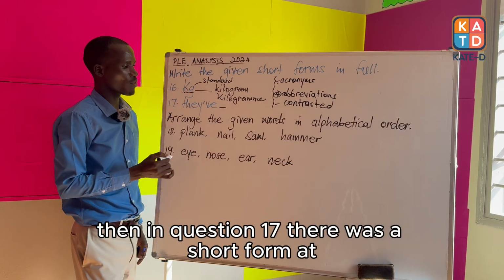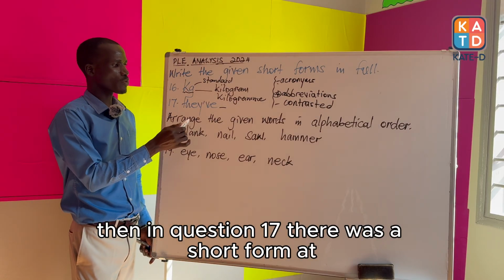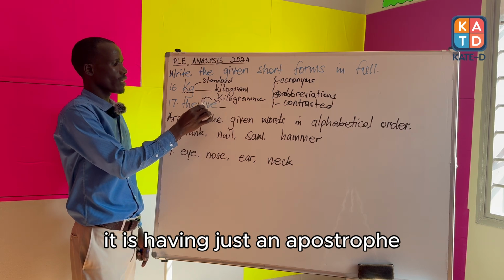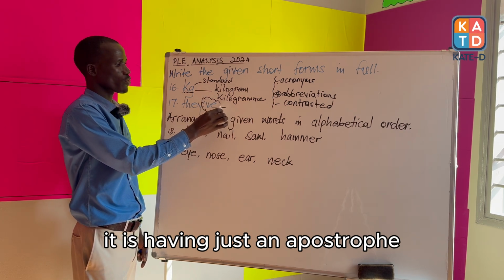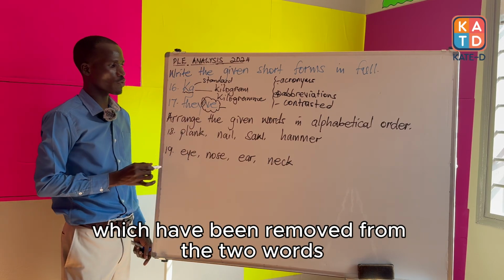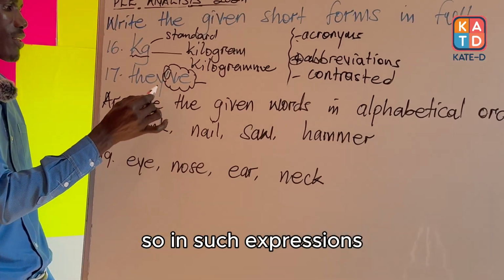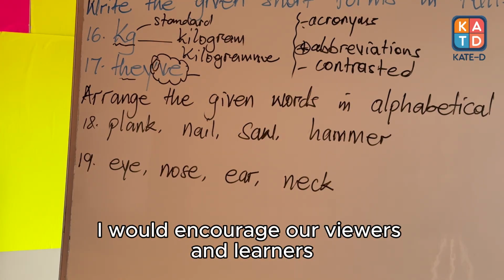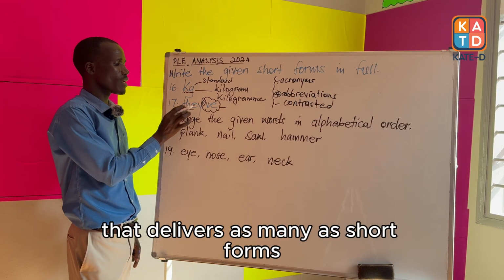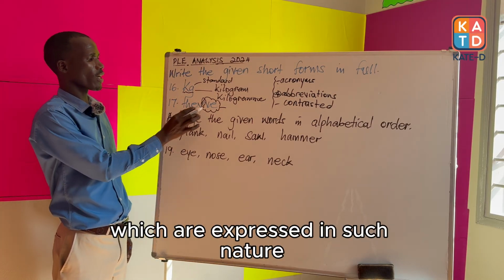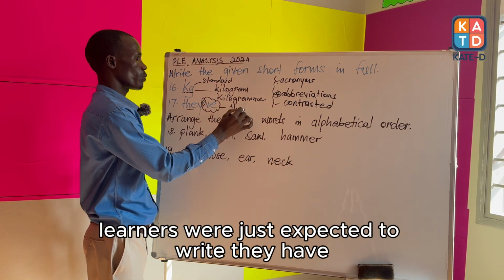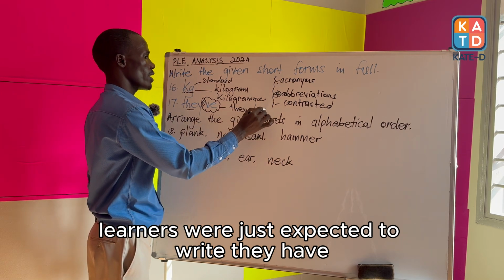Then in question 17, there was a short form but the way it was expressed, it is having just an apostrophe that is reflecting that there are some letters which have been removed from the two words. So in such expressions, I would encourage our viewers and the learners to always make sure that they revise as many short forms as possible which are expressed in such nature.